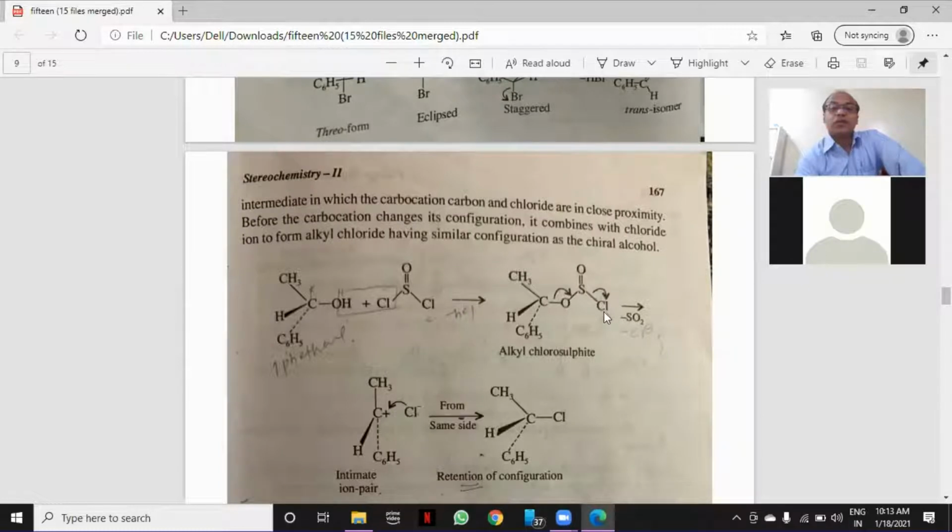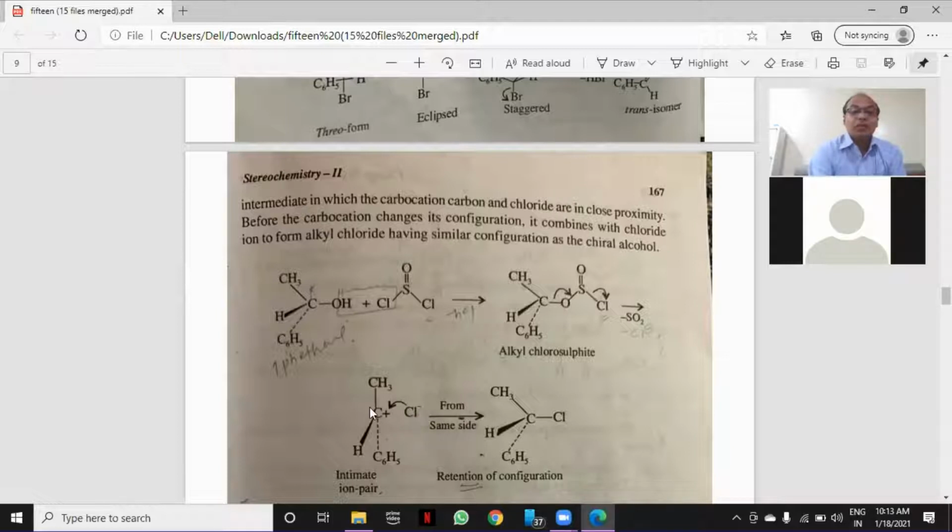Remember, at the intermediate stage the Cl will be as it is, and now it will act as an internal nucleophile. Once this carbocation is formed by breaking the carbon-oxygen bond, this carbocation is attacked by this Cl minus ion, which forms an ion pair. It is called an ion pair because carbon acquires a positive charge and Cl acquires a negative charge. Now this Cl minus will attack on this C plus. Then a carbon-Cl bond will be formed.